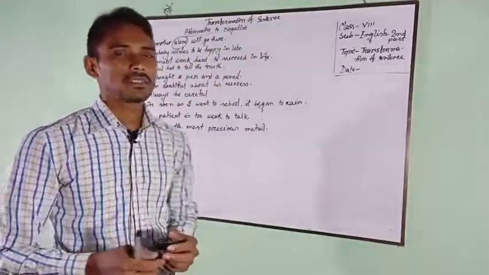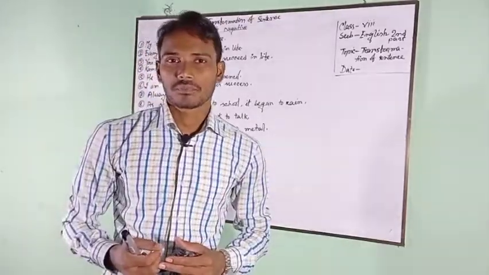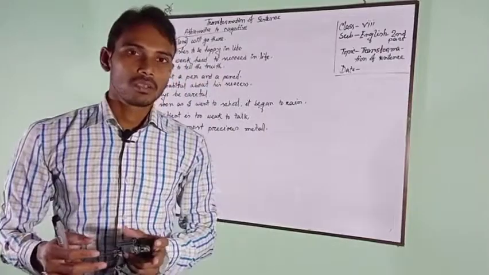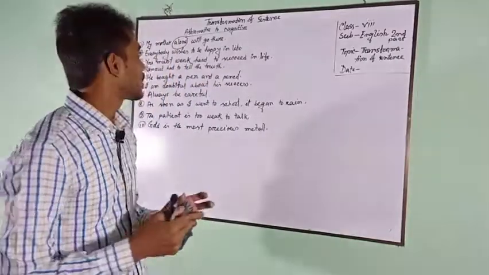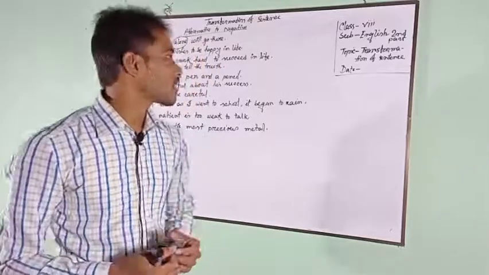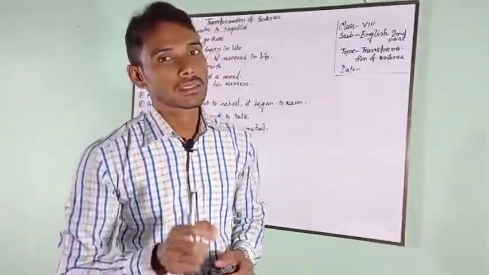But if the sentence refers to an impersonal thing, it will be changed into nothing but. And at last, if the sentence refers to a number, that means shankha, we should use not more than or no less than.